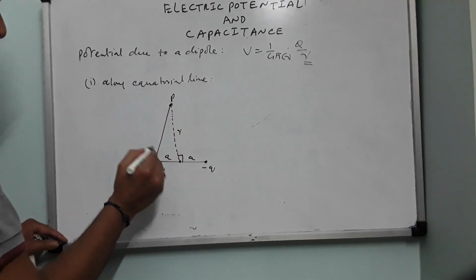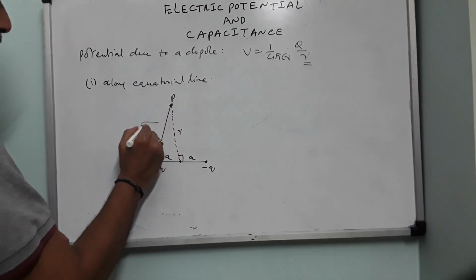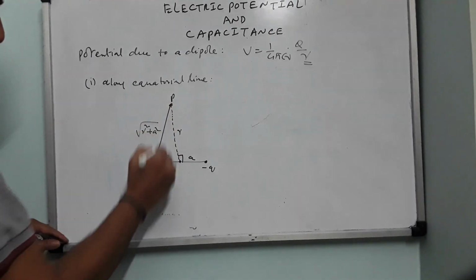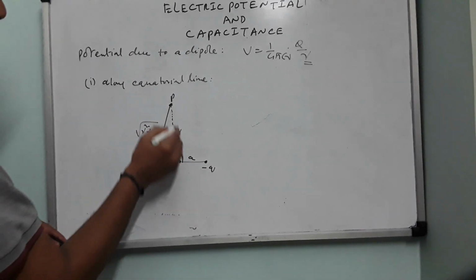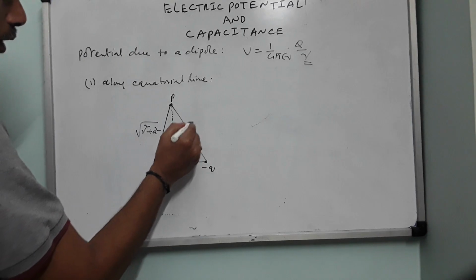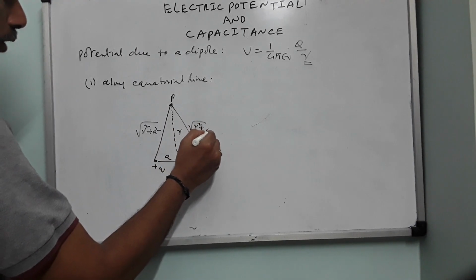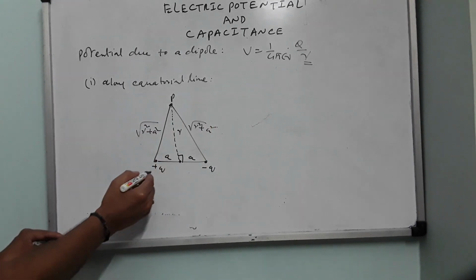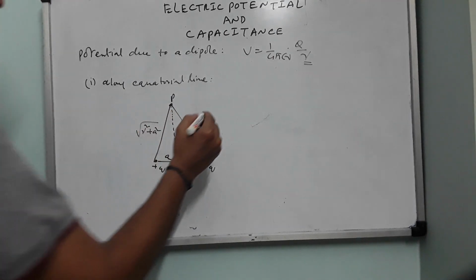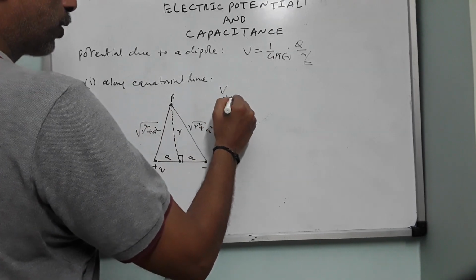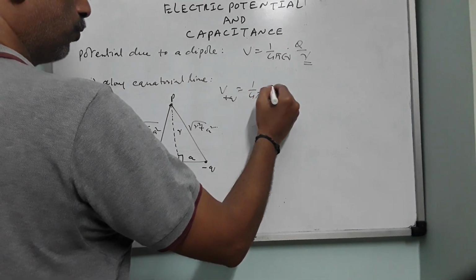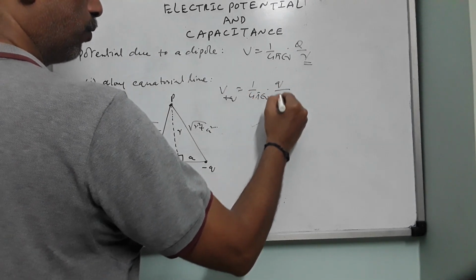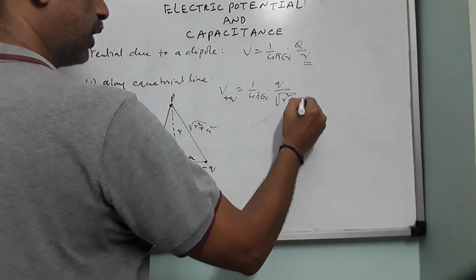The distance is how much? Root over r square plus a square. This is a, this is r and this is a right angle, so this will become the hypotenuse. Here also the same thing, root over r square plus a square. Now, plus Q will produce a potential at point P given by V due to plus Q equals 1 by 4 pi epsilon naught into Q divided by root over r square plus a square.